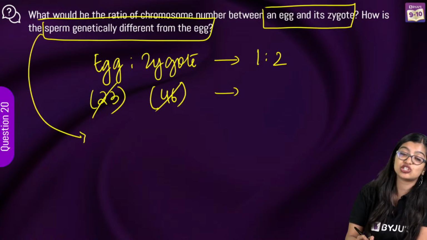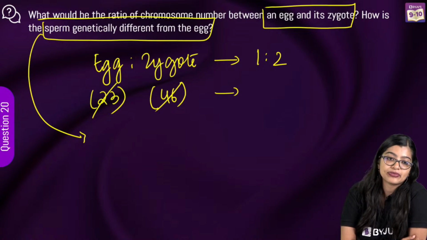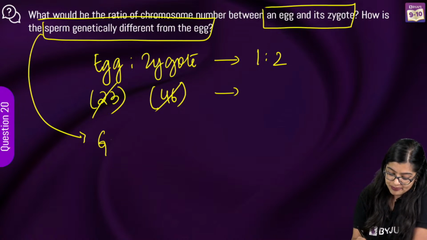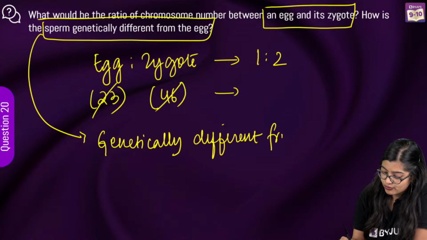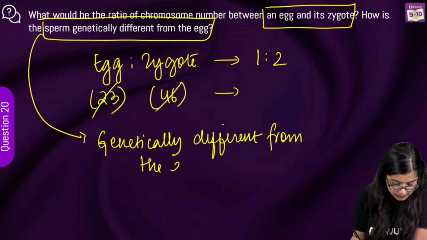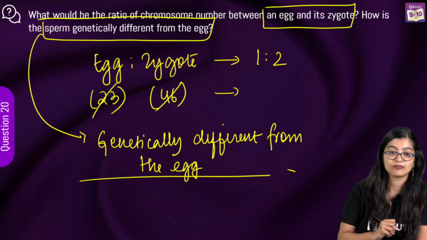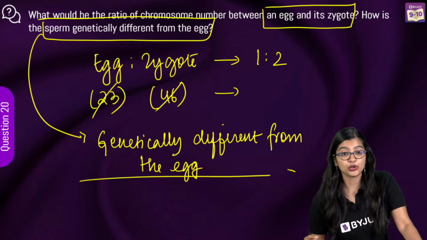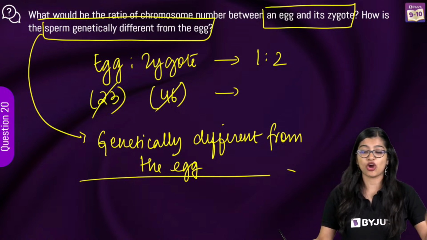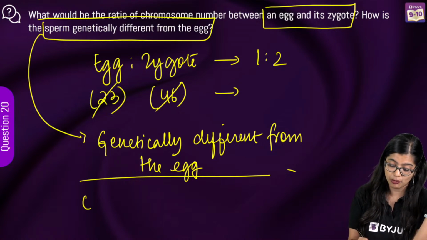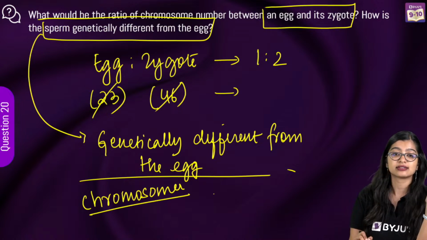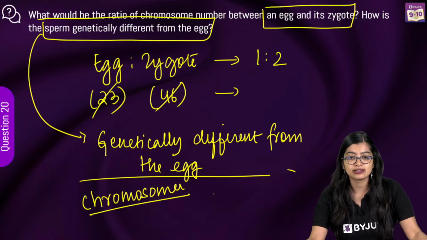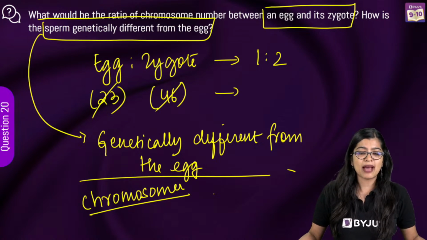How is the sperm genetically different from the egg? Two different parents. Okay, we're talking about the genetic composition. Think more along the lines of chromosomes. If you see genetics, chromosomes. It has chromosomes, okay?